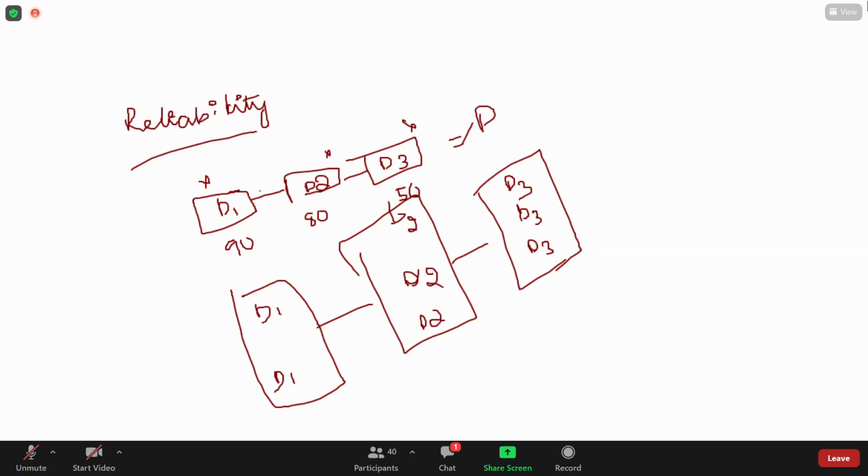Next concept is traveling salesman problem. Is it clear, traveling salesman problem? Shall I repeat that also? Clear, ma'am.